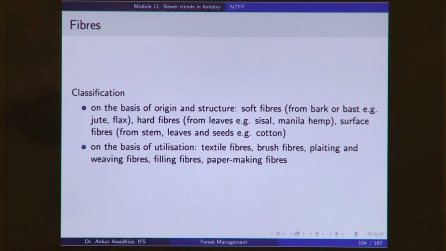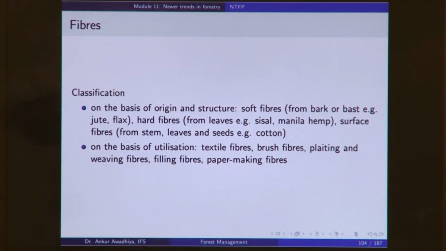Now, soft fiber, as the name suggests, it is a soft fiber. It is derived from bark or bast of trees such as jute and flax. So, jute and flax are soft fibers. Hard fibers are typically derived from leaves such as sisal or manila hemp. Surface fibers are derived from stems, leaves and seeds such as cotton.